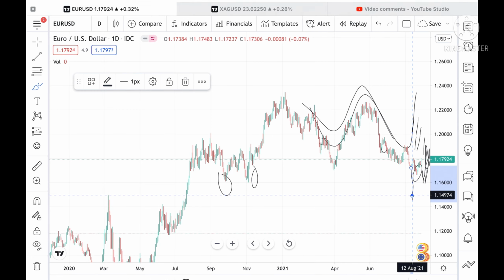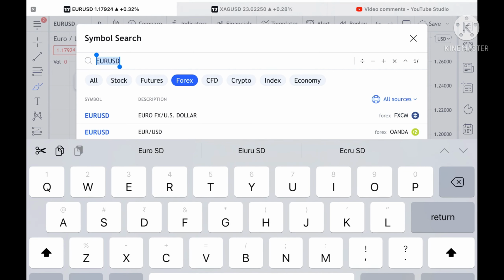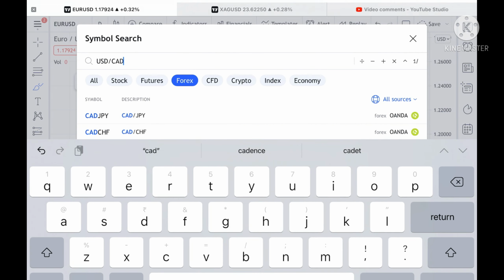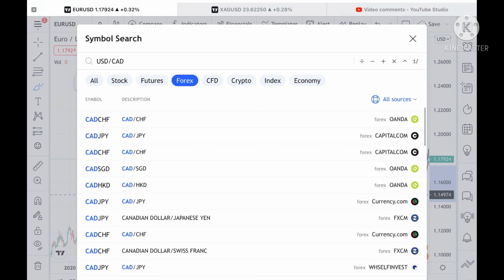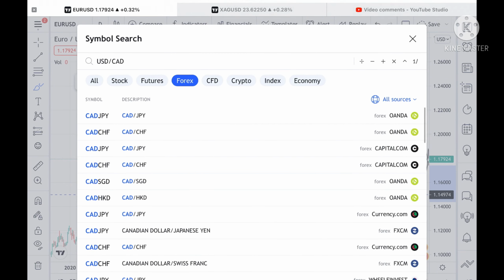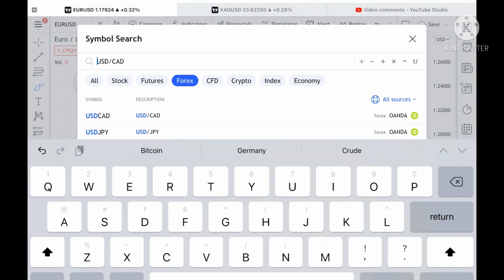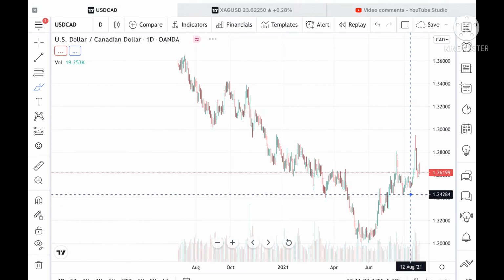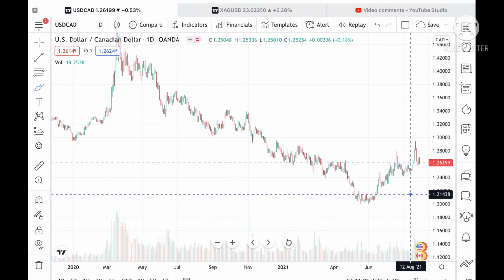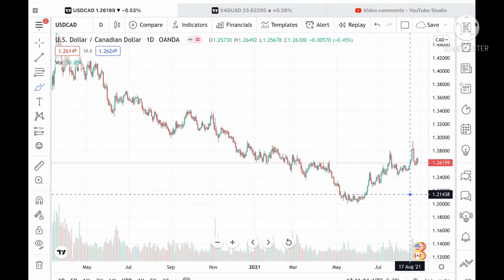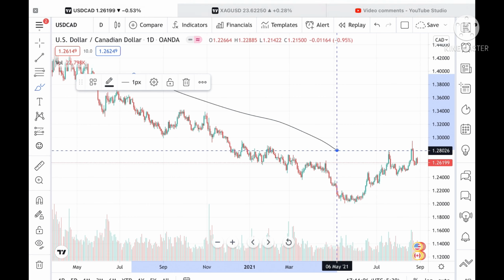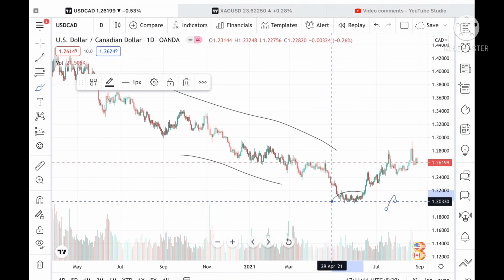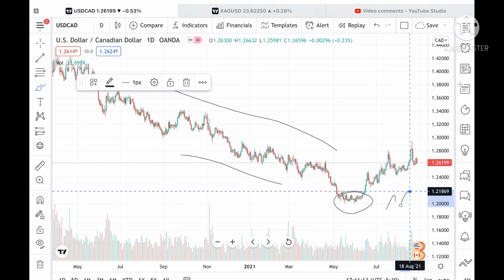If we talk about USD CAD, now what we can see in the chart of USD CAD, we have seen a continuous downfall and a low of around 1.20269, and this is the range where we should be cautious.